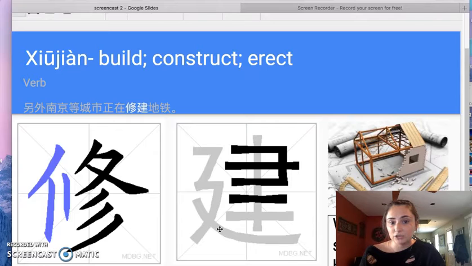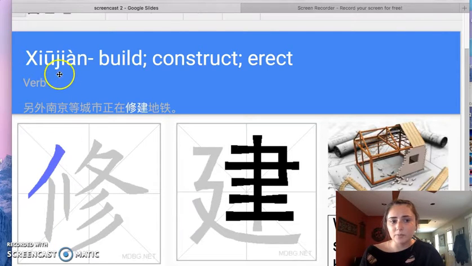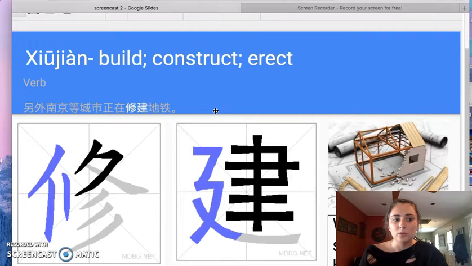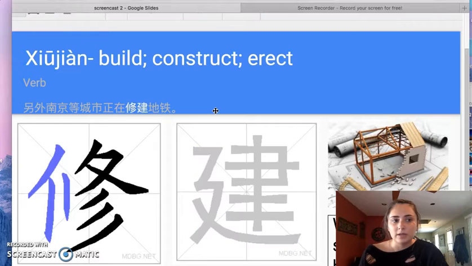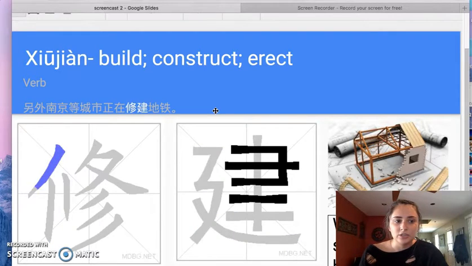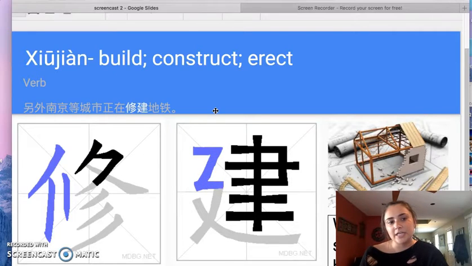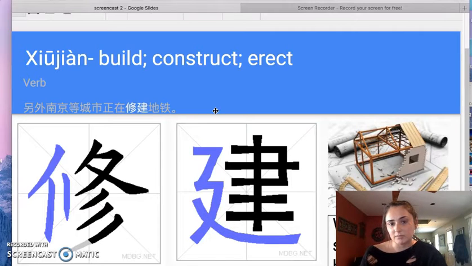And that has eight strokes. The word is also a verb, and it being used in a sentence would be, again, the same as the last one: in addition, Nanjing and other cities are building subway systems.